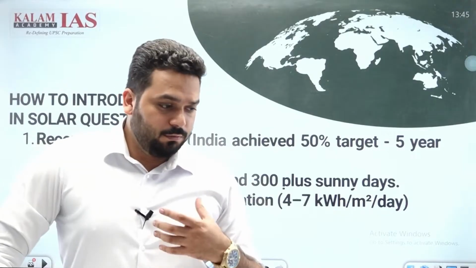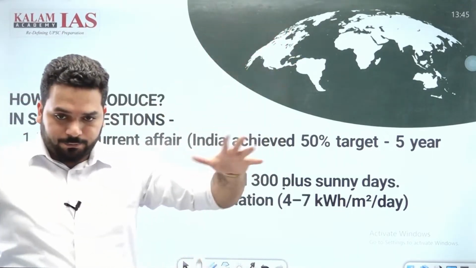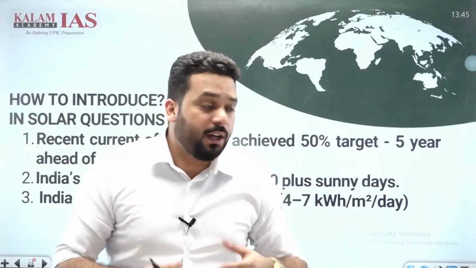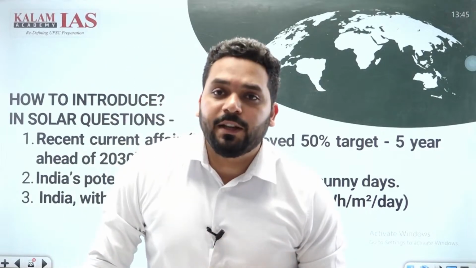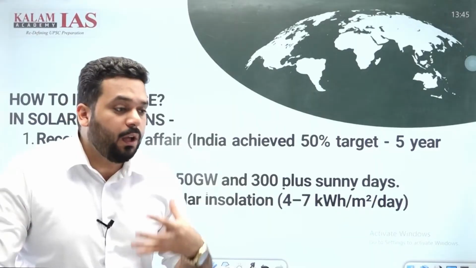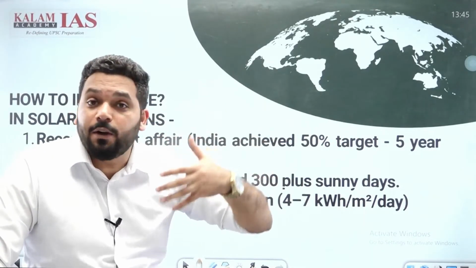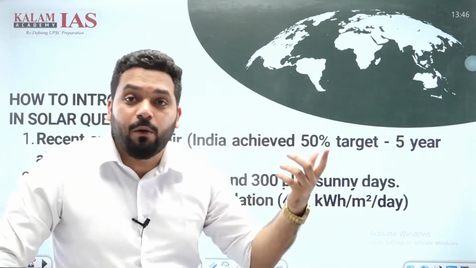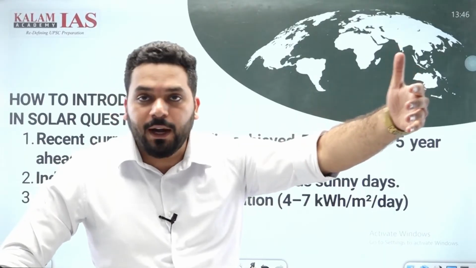That much solar energy is received by India's geography. So that is our potential. If you memorize both data points, it shows the examiner that you have in-depth understanding. Now we are at 120 gigawatt and the potential is 750 gigawatt, so we have a lot of scope in solar energy, right?